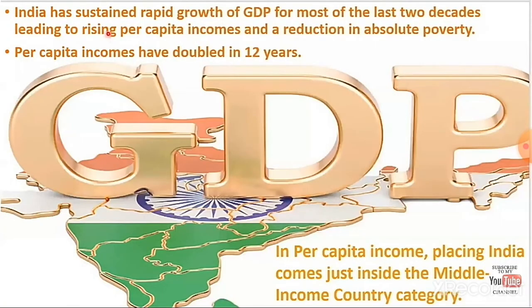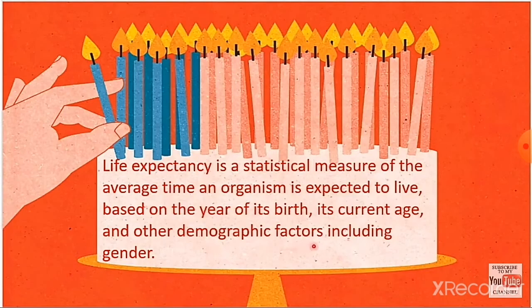Next, India has sustained rapid growth of GDP for most of the last 2 decades, leading to rising per capita income and a reduction in absolute poverty. So, by increasing income, we can reduce poverty. Per capita income has doubled in 12 years. Next, life expectancy. Expectancy means the state of thinking or hoping that something, especially something good, will happen.